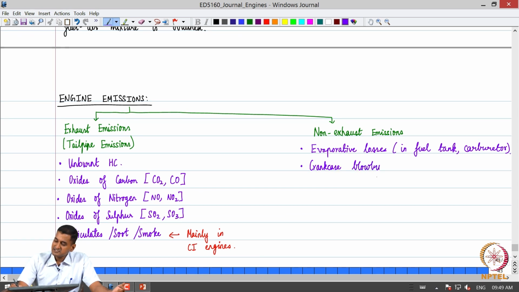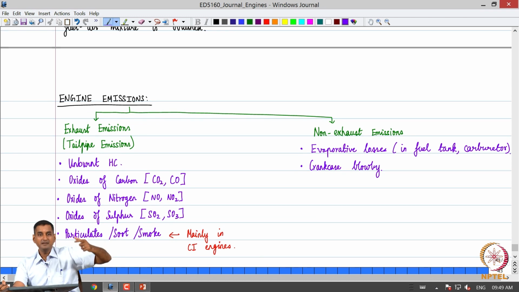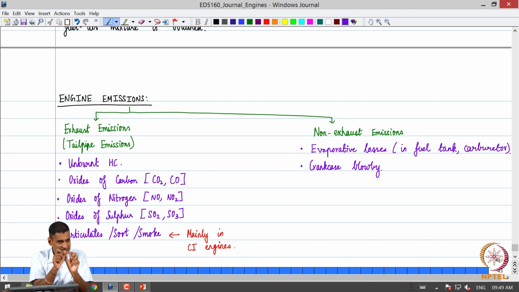What is this crankcase blow-by? Although we introduce the fuel in the combustion chamber, there are always small crevices between the compression rings, oil rings and the cylinder, and some unburned fuel vapor may escape through those small crevices, come into the crankcase and escape. That is what is called crankcase blow-by. So, it is a loss of fuel, but more importantly it is an unburnt hydrocarbon. So, these are non-exhaust emissions.